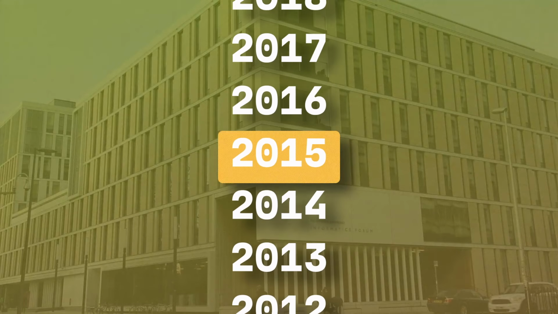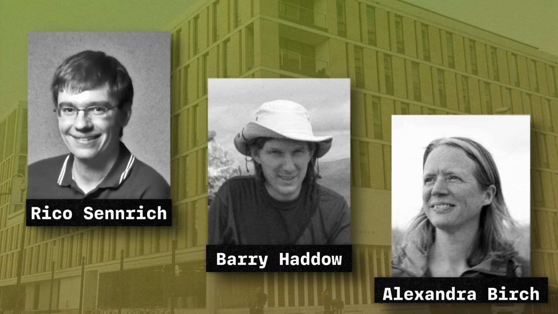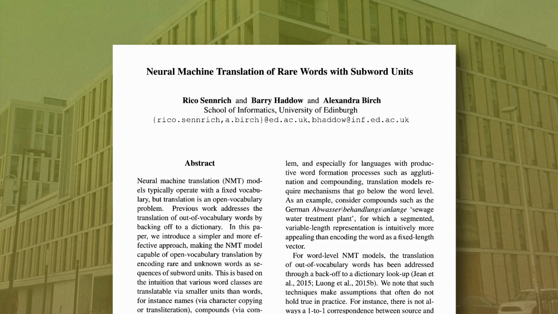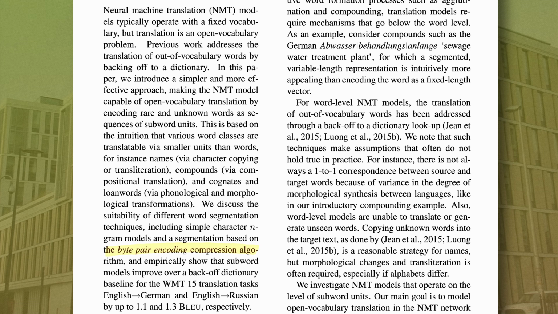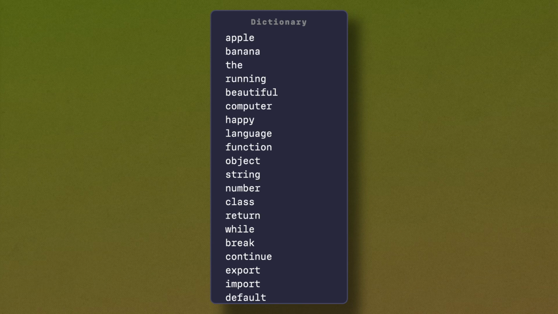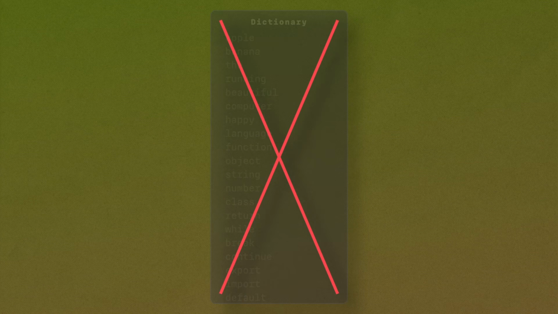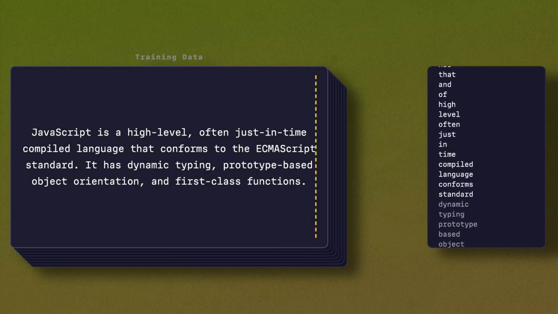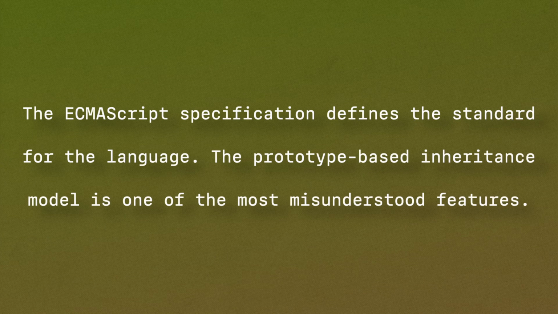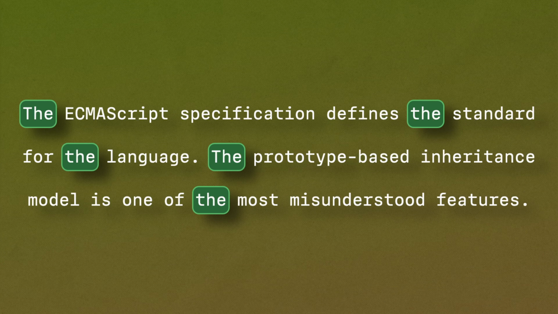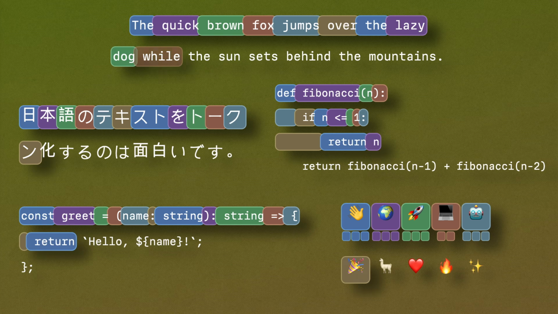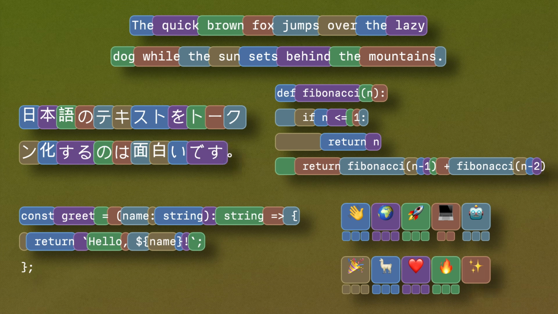Now, 21 years later, in 2015, researchers Rico Sennrich, Barry Haddow, and Alexandra Birch at the University of Edinburgh realized this same algorithm was perfect for building vocabularies for neural machine translation. Instead of deciding in advance what all of the words are or what your vocabulary is, you let BPE learn a vocabulary by iteratively merging the most common character pairs in your training data. So common words like "the" stay whole, and then rare words get split into subword pieces. And the beauty of this is that one algorithm handles English, Japanese, Python code, TypeScript code, emojis, all without language-specific rules.